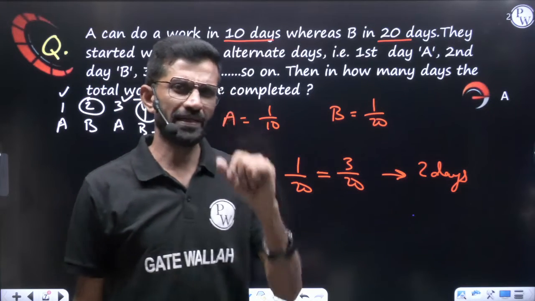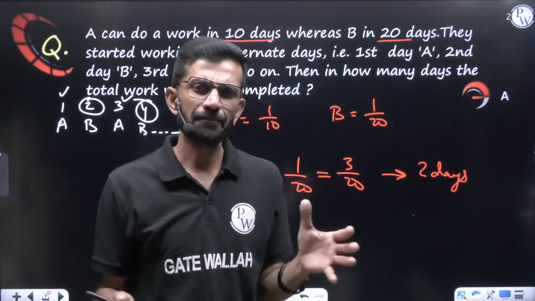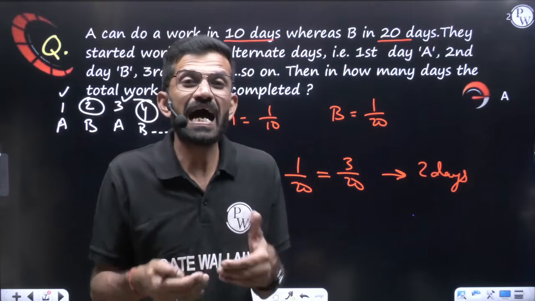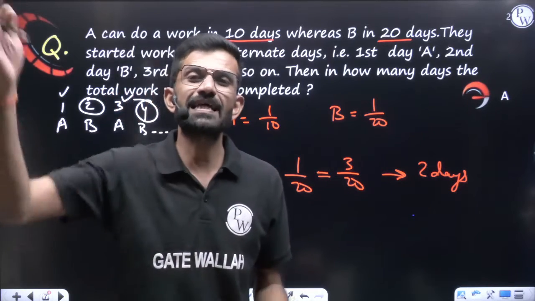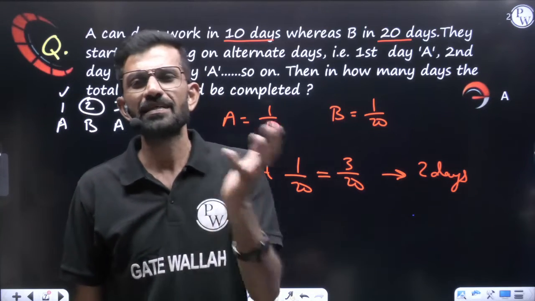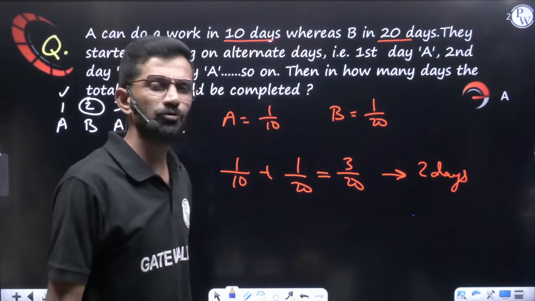Double you can do directly in one case. Consider both are working together, but they are using their half efficiency, half effort, half strength. In that case, time taken will be double. Both are working together, but using half strength, then time taken will be double. But here you cannot do double directly. Then how to do it?